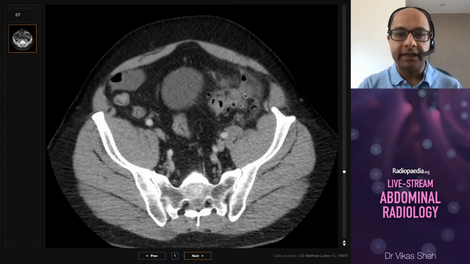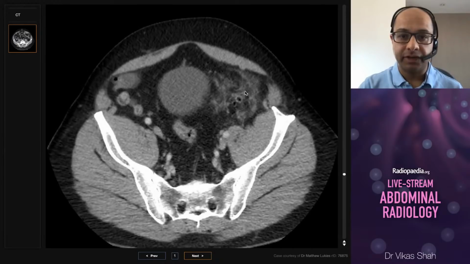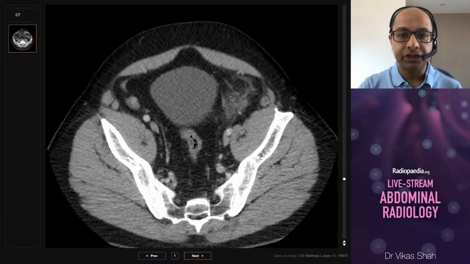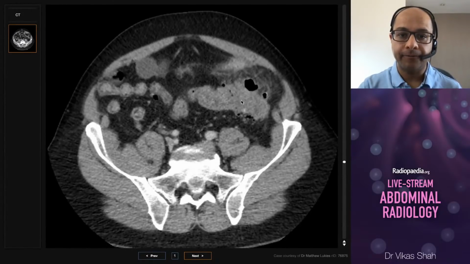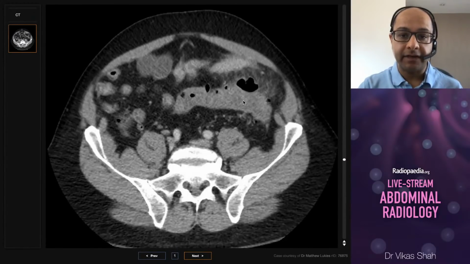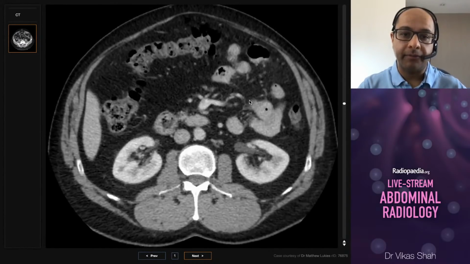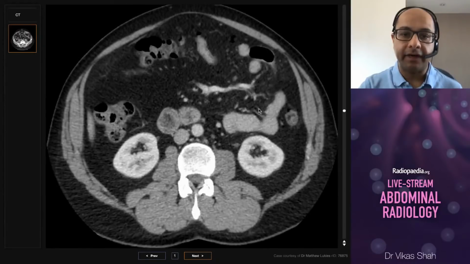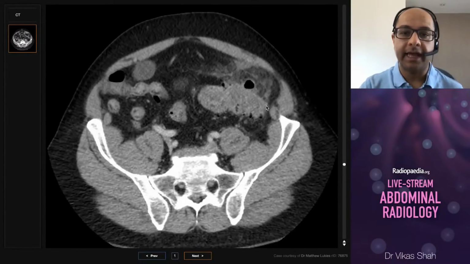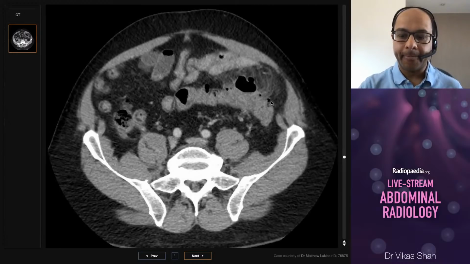Other important negatives that you should mention in this type of case are: is there any sign of fistulation? There is no fistulation to the skin in the left lower quadrant. There's no fistulation to the urinary bladder or to other loops of bowel. Is there any associated venous thrombosis? Inferior mesenteric venous thrombosis is a complication, and sometimes that can seed up to the portal venous system, but we can't see any evidence of venous thrombosis. So this is a case of acute diverticulitis of the sigmoid colon with perforation and localized inflammation.